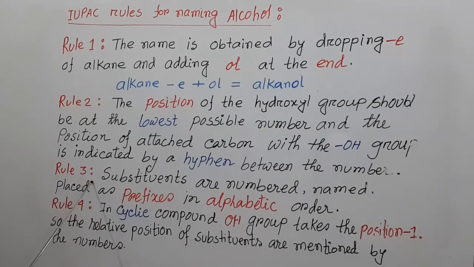Rule number 3, substituents are numbered, named, and placed as prefix in alphabetic order. Rule number 4, in cyclic compounds, the hydroxyl group takes position 1, and the relative positions of substituents are mentioned by numbers.